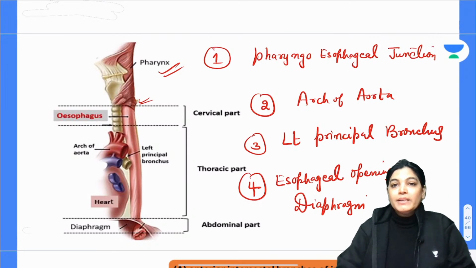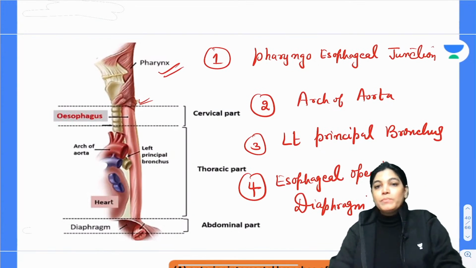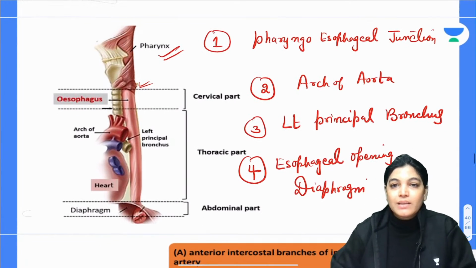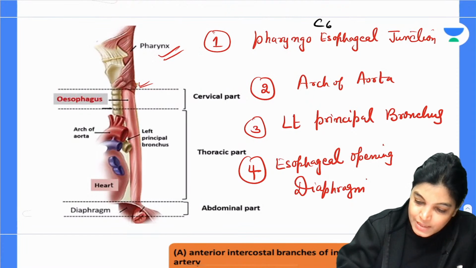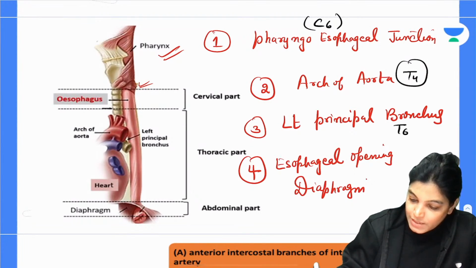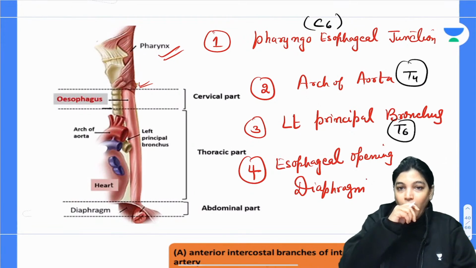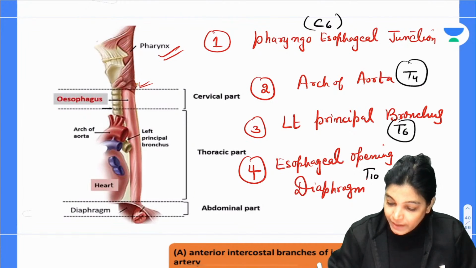See here. So my dear aspirants, if I talk about it in terms of vertebral level: the pharyngoesophageal junction is at C6 level, the arch of aorta at T4 level, the left principal bronchus at T6 level, and the esophageal opening of the diaphragm at T10 level.